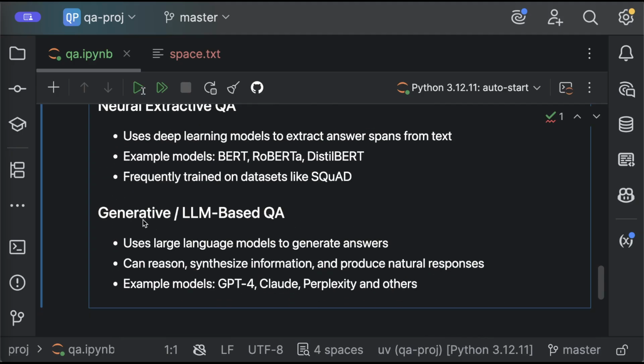The last technology is generative or LLM-based QA. This is based on large language models like ChatGPT and others. The advantage here is that these models have huge knowledge. They are trained with billions and trillions of parameters, so they are going to be able to give you an answer even if the text doesn't have it. They are also able to synthesize, summarize, and even reason over the text, so they can generate a specific answer, similar to what humans do, right?